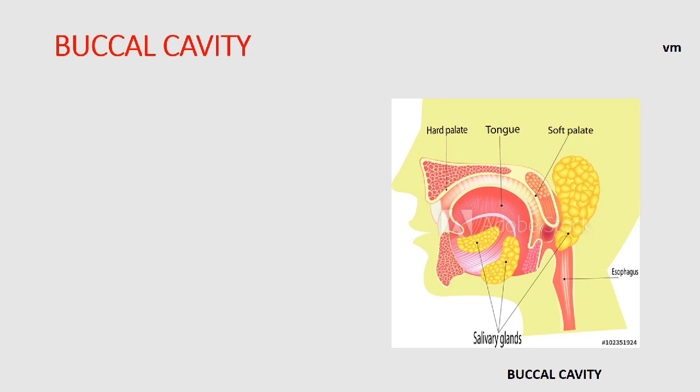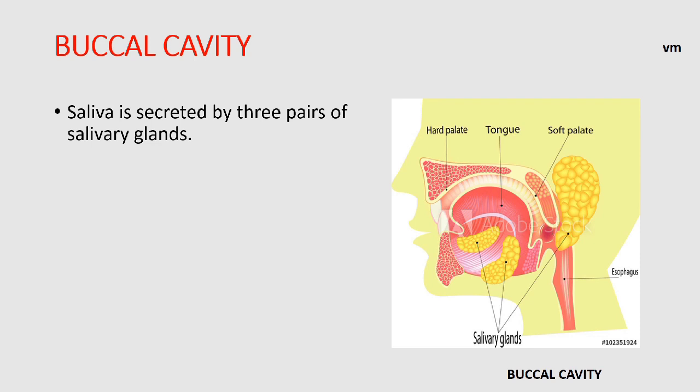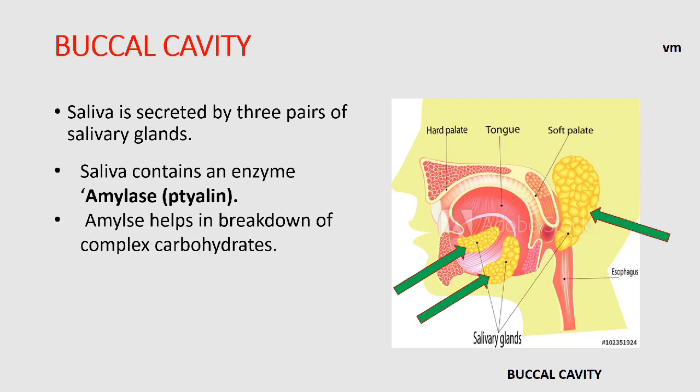Next part, buccal cavity. The buccal cavity has three pairs of salivary glands. Two pairs are located at the side of the jaw and one is below the tongue. They release saliva. In the saliva, one enzyme is present, known as amylase or ptyalin.